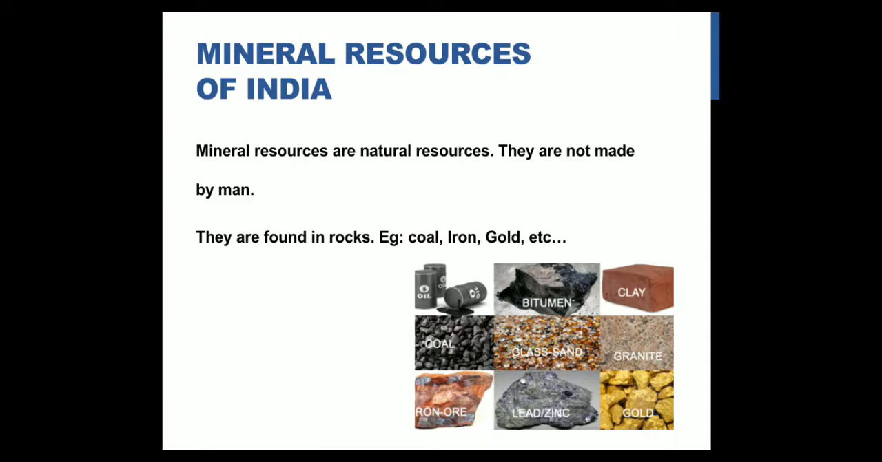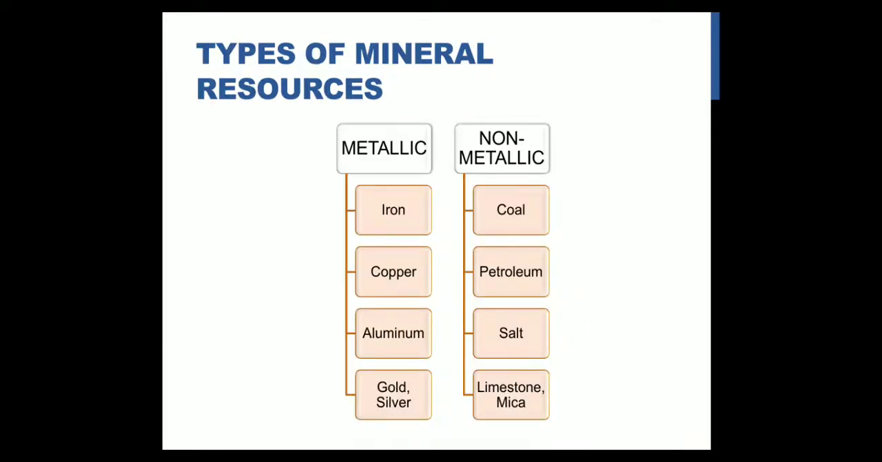So you all know that mineral resources are natural resources. They are not man-made. They are naturally formed resources, and they are always found in the form of rocks. For example, coal, iron, gold, aluminium. All these are natural mineral resources which are formed in rocks. You can see in the picture. All these resources will be in the form of rock. From them we follow certain methods, and then the product is obtained which will be used for our purposes. Clear? Fine.